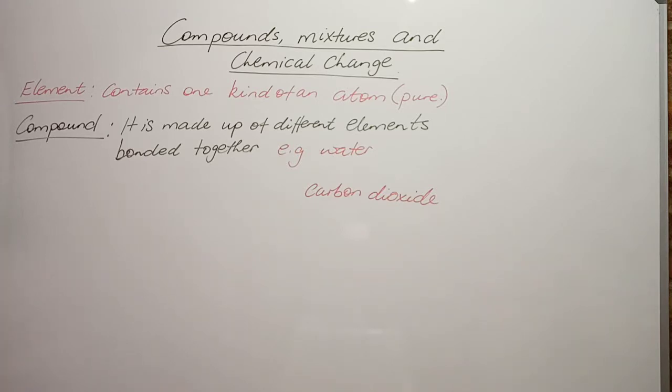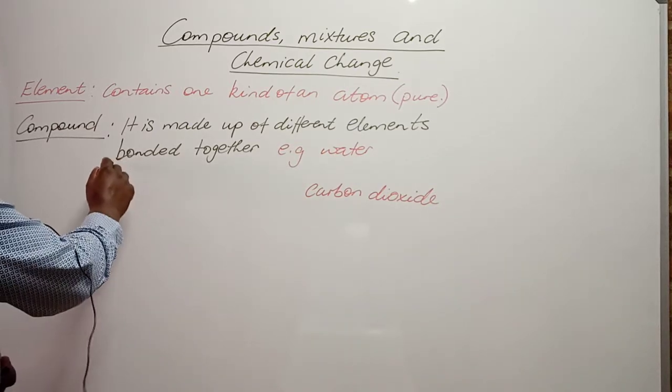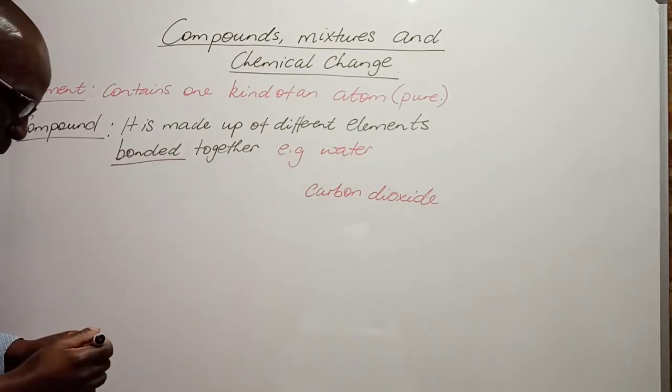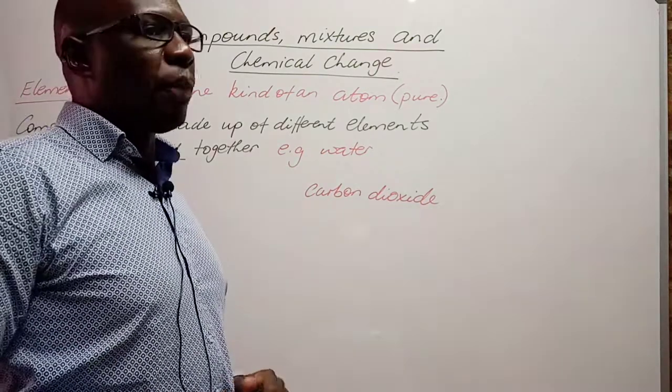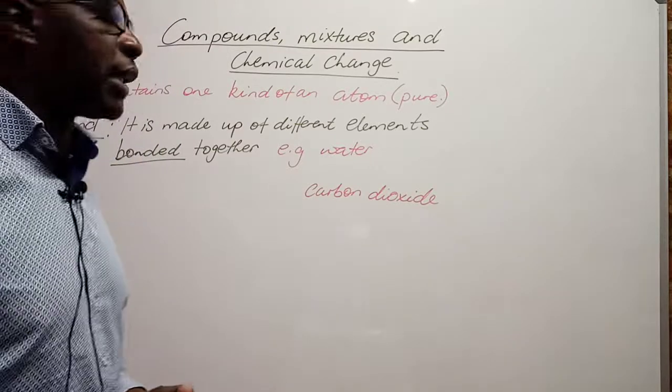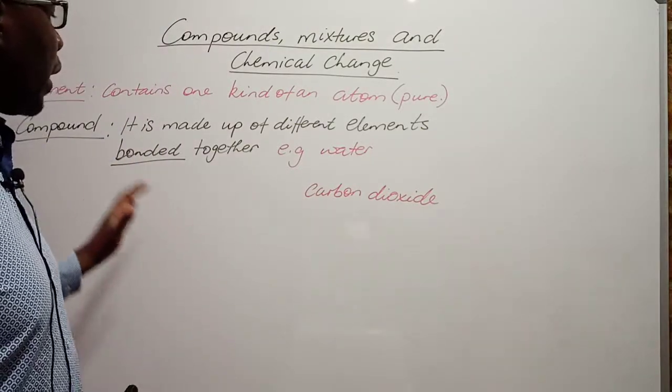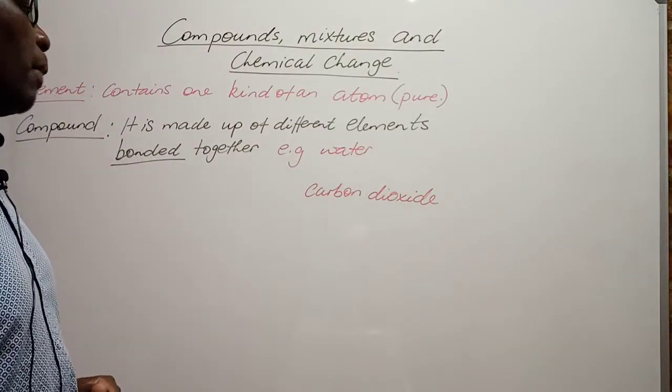We are going to further look at the types of bonding to form different kinds of compounds. We have got millions of compounds in existence, and we are going to look at different kinds of compounds.